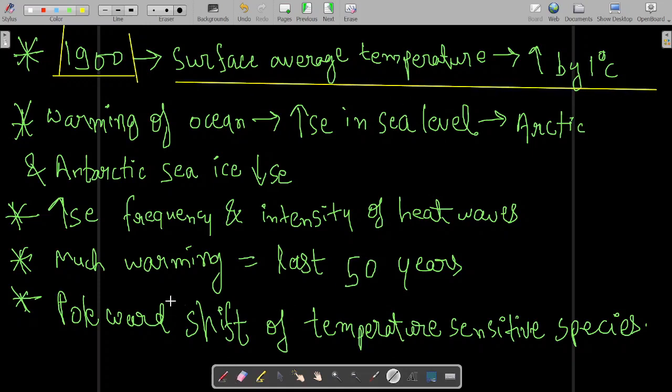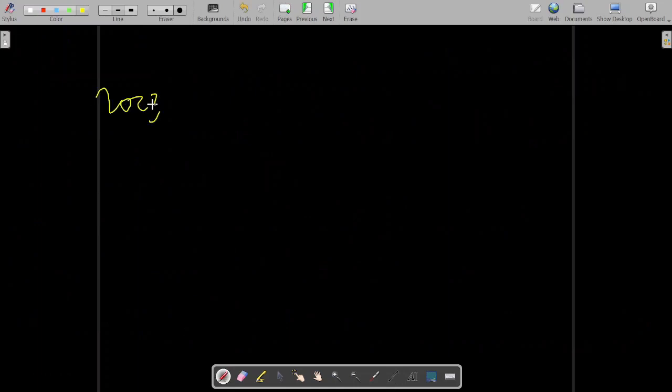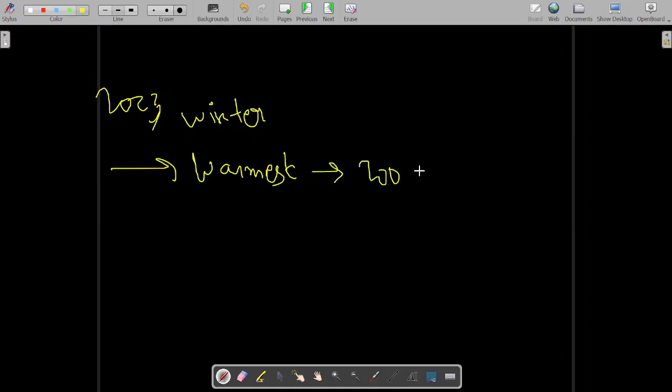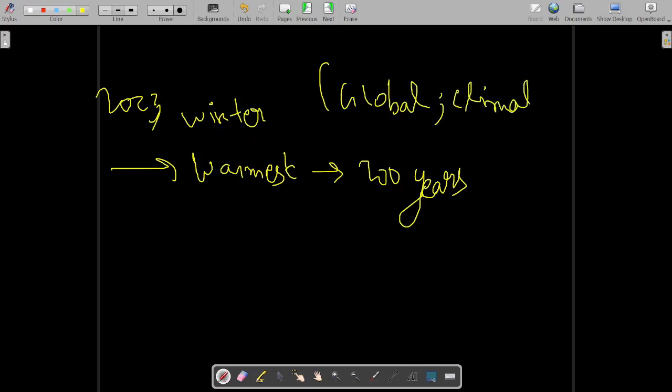You must have heard that the 2023 winter was the warmest winter in 200 years. You must have heard all these things. This is the result of global warming and climate change.